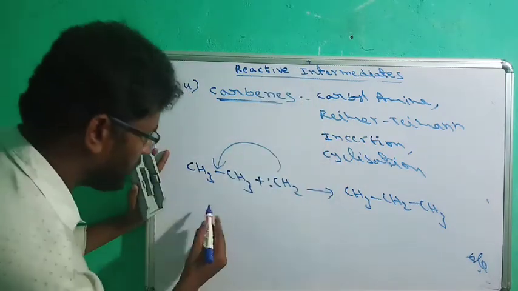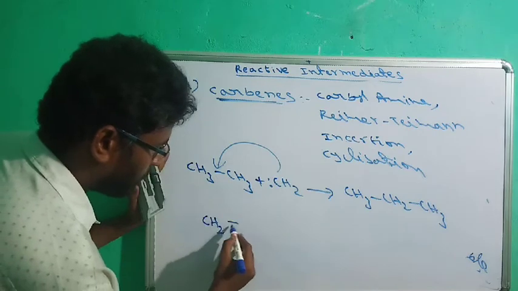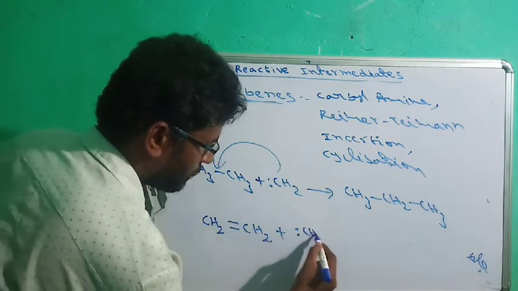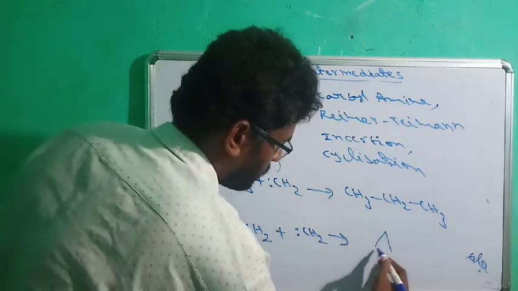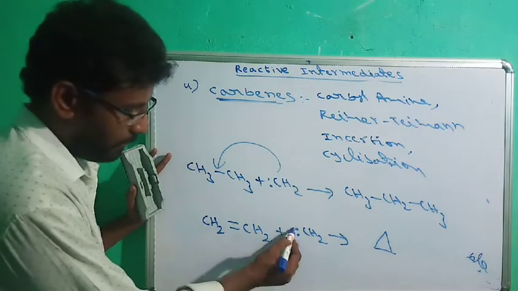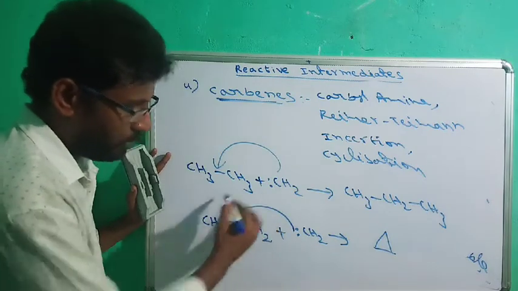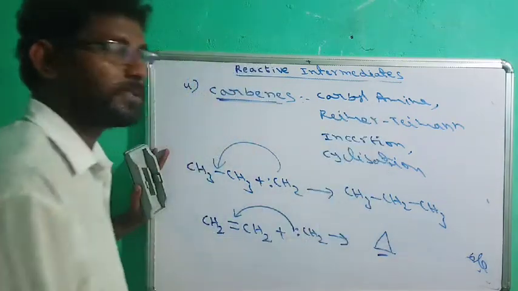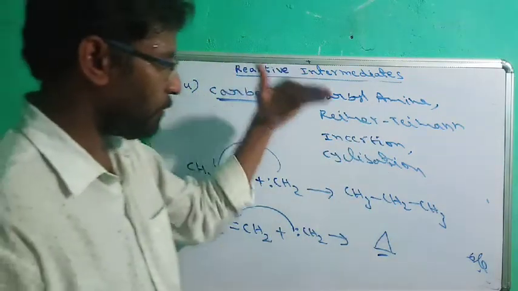Similarly, cyclization means alkenes react with carbenes and form cycloalkanes. So this carbene will be added to this pi bond. Cyclization will take place, with formation of cyclopropane. This process is called cyclization. So this is about carbenes.